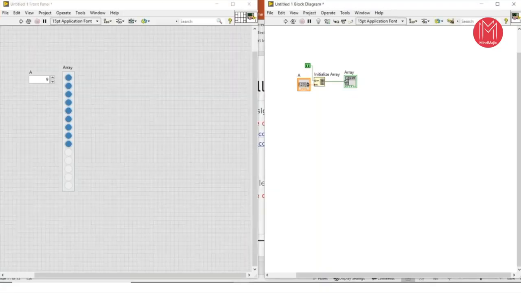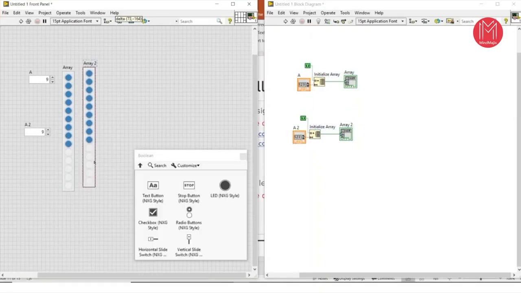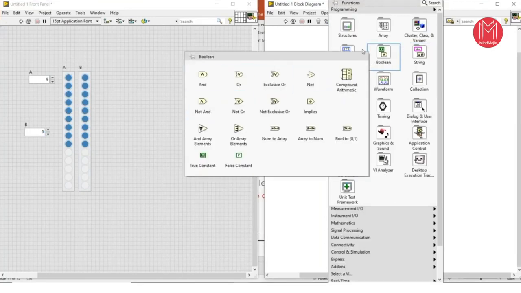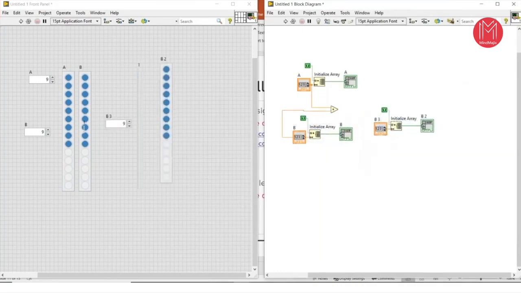Now, this is for one number; I am going to create it for B. Now you can take one addition function here, A plus B. If you want, I can share the video link related to the program.